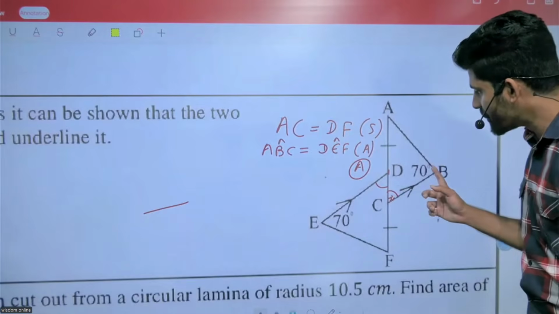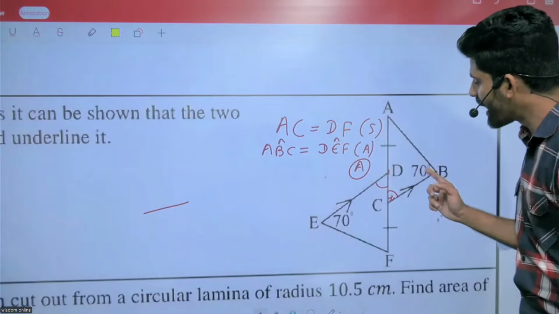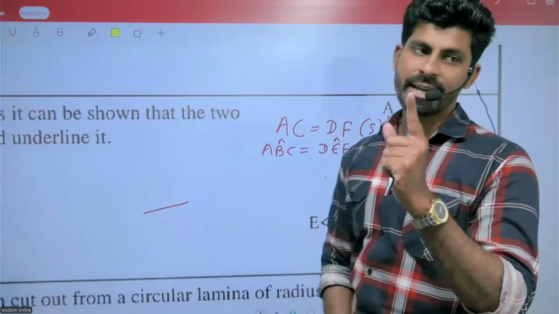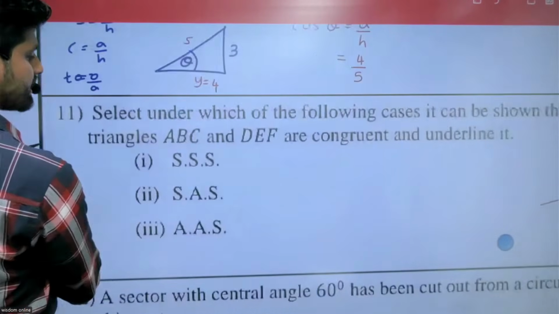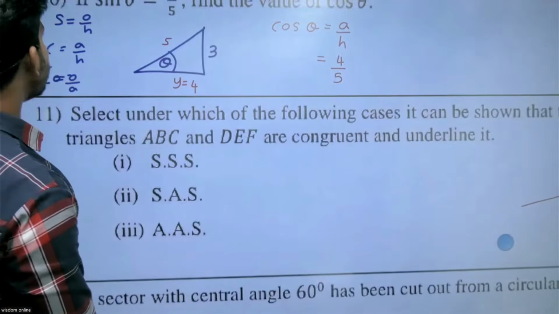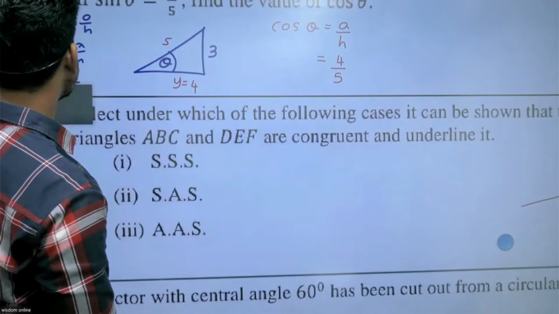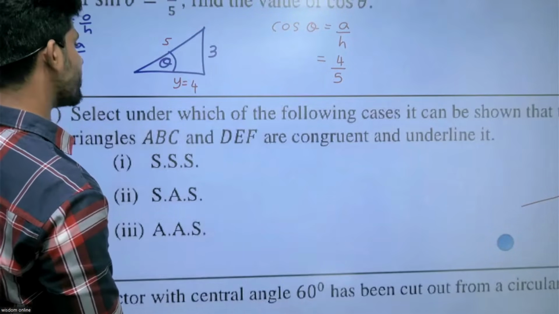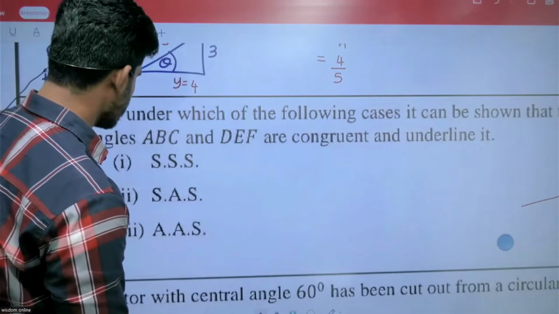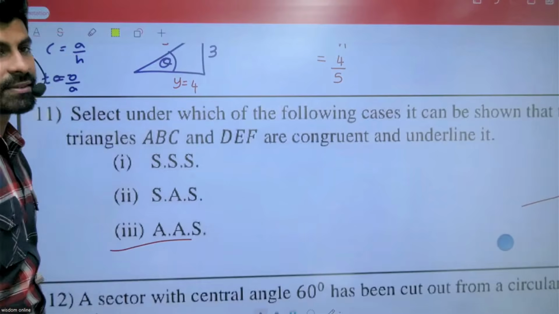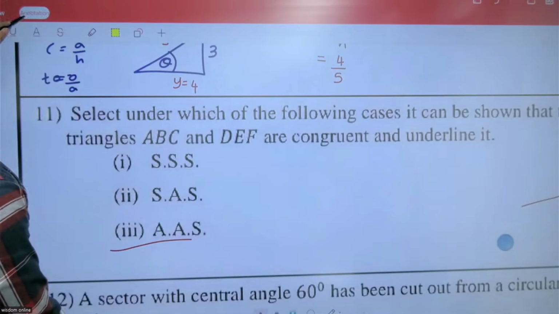Then we have two angles and one side. Two angles and one side means AAS, right? Let's quickly move to the next one.